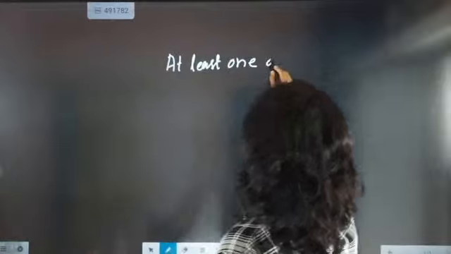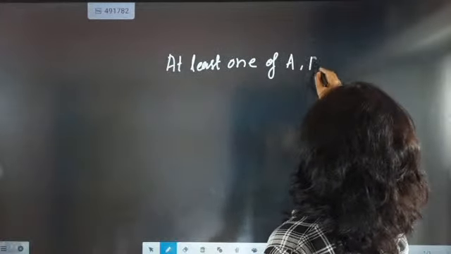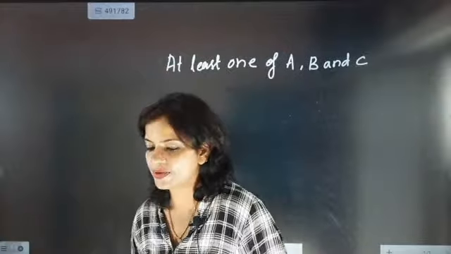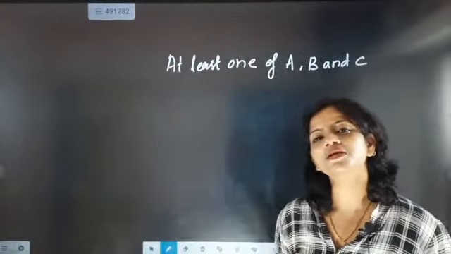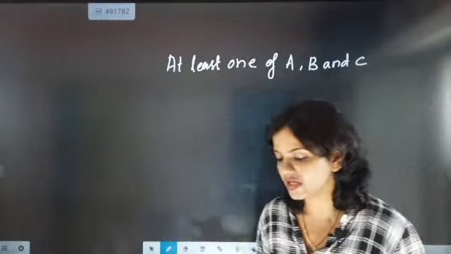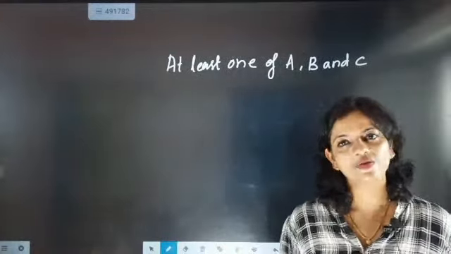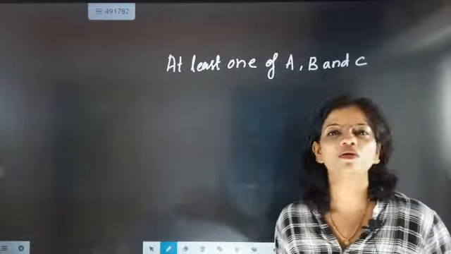Now look here. We'll be starting from the beginning. At least one of A, B and C. Last class we were talking about at least one of A, B and C. What is the meaning of at least one of A, B and C? When somebody asks you at least one of A, B and C, you are going to say that at least one will be there and at most all will be there.